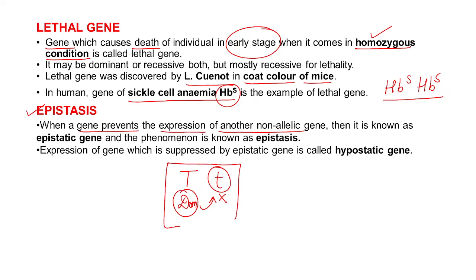Both of these are present as alleles of the same gene or same character.